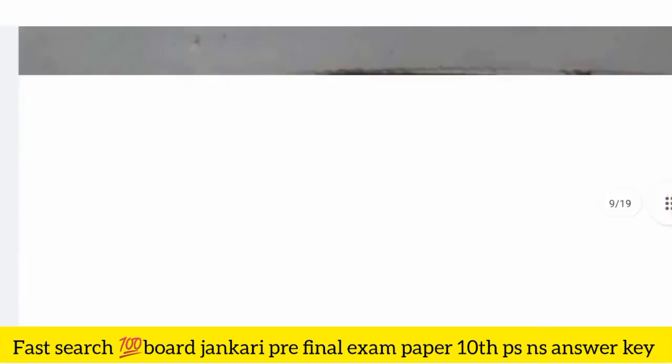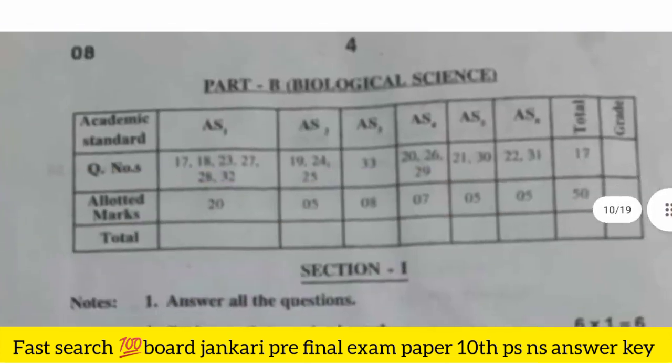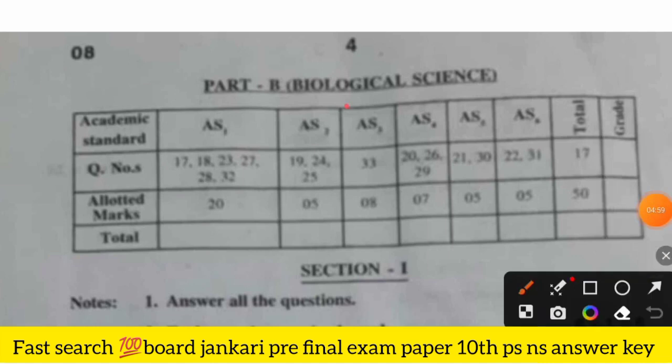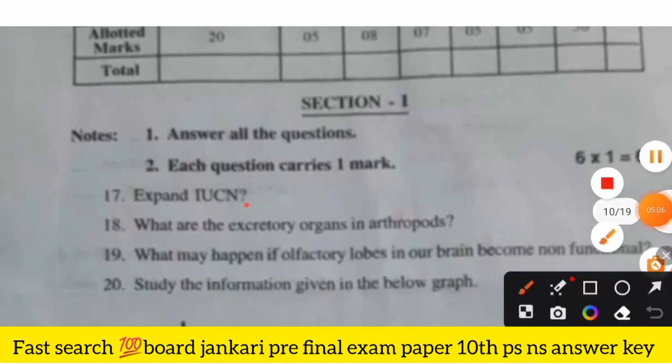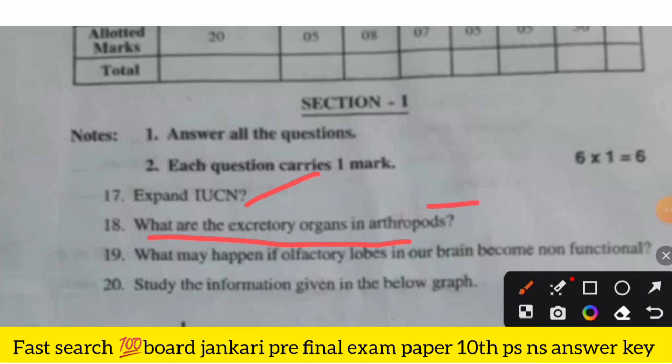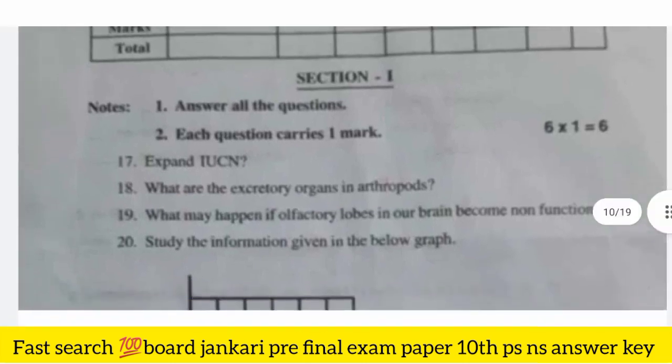Okay, so we go for part B. There is a biological science part B. Okay, this is your charts, and the section first is expand IUCN. Okay, what are the excretory organs in arthropods, and what may happen if olfactory lobes in our brain become non-functional.